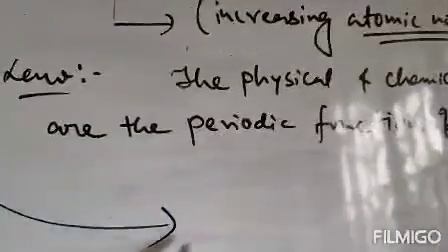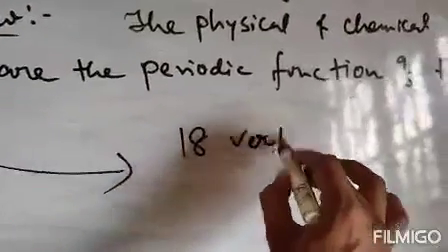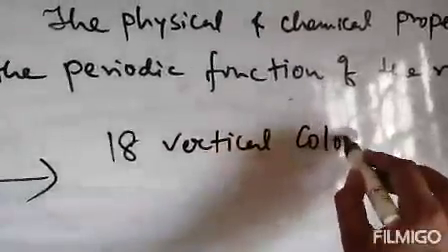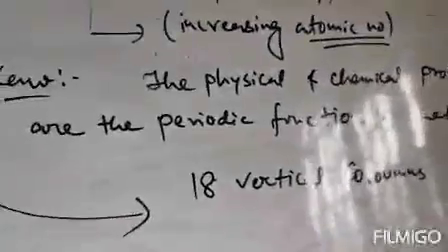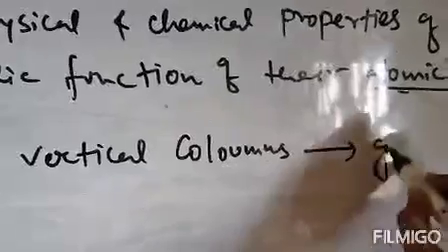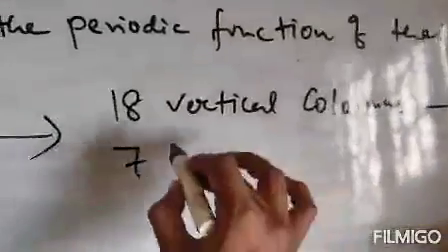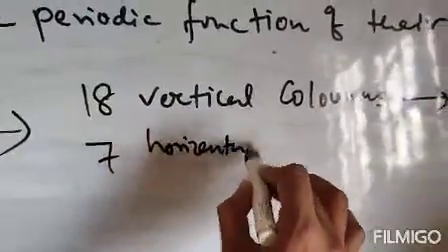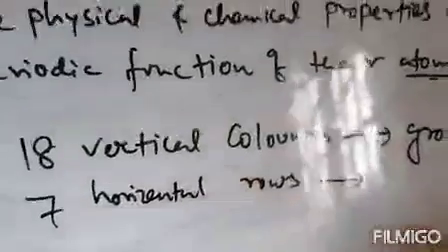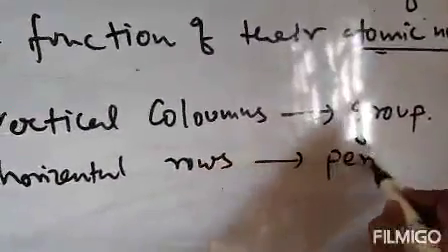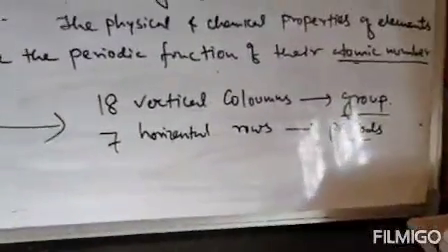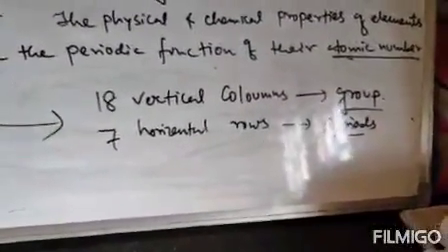All total there are 18 vertical columns, which are known as groups, and 7 horizontal rows, which are termed as periods. So the modern periodic table is classified into groups and periods.